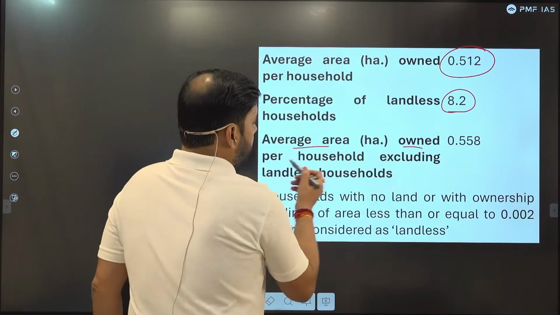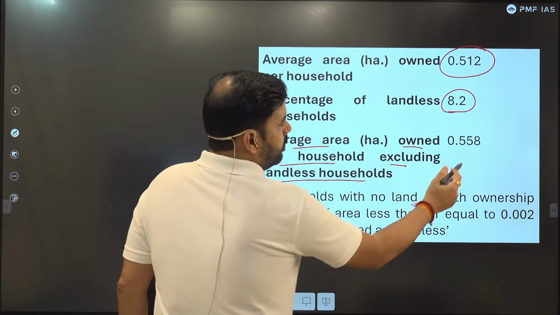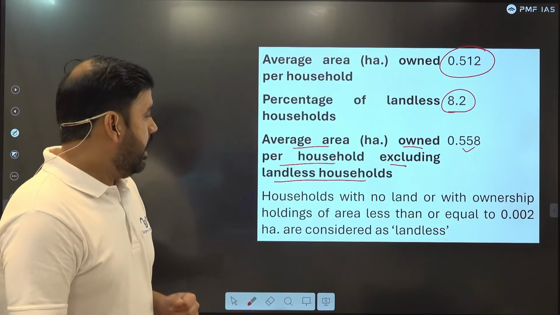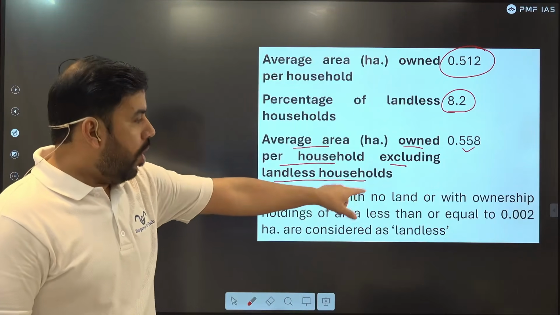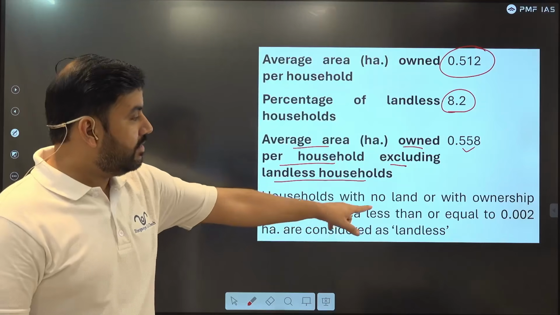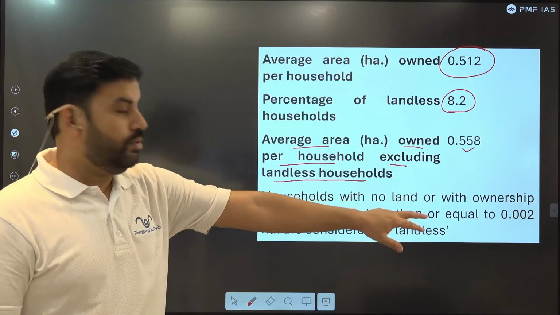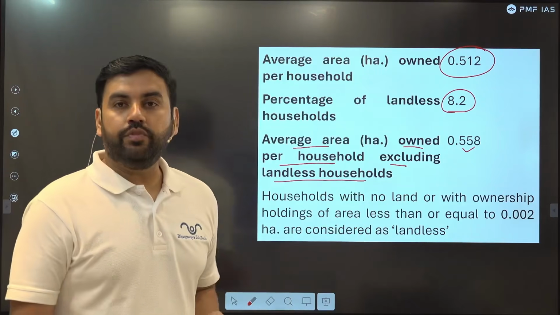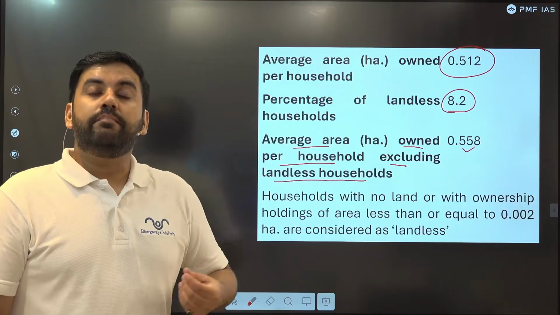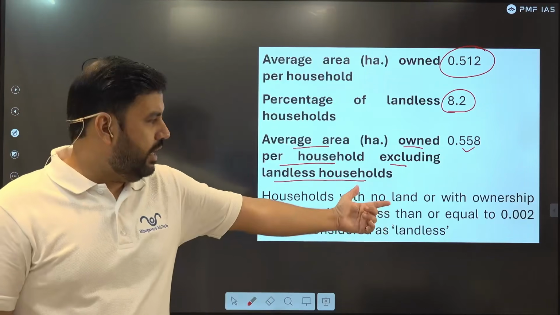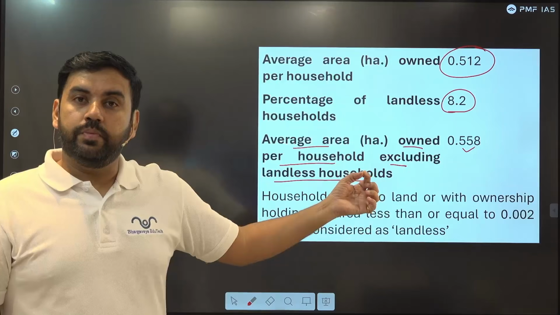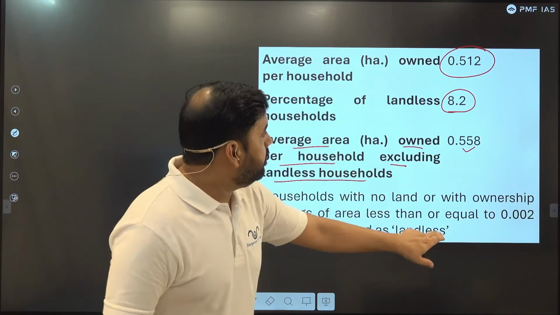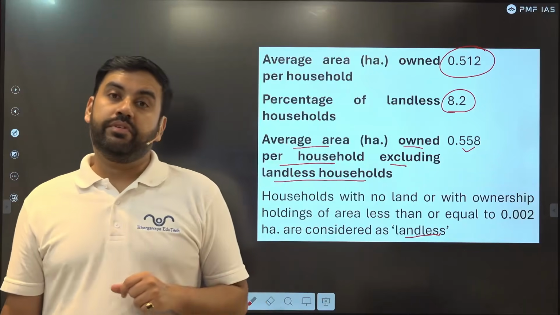Average area owned per household, excluding the landless. So it increases when you remove the landless. Households with no land, or with ownership of holding of area less than or equal to 0.002, are considered landless. That means they do not have even that much area as a place to live, and that's a very small area. So that shows these landless people are this 8%.